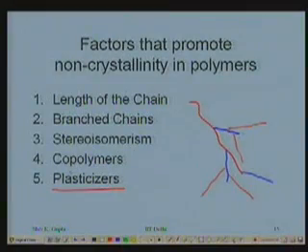It is similar to the role of modifiers, the impurities in silica like soda and lime. They lower the viscosity, meaning they soften the glass. Similarly, here they make the plastics more pliable and more soft by addition of these plasticizers.